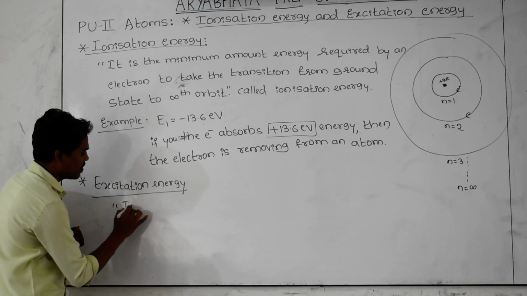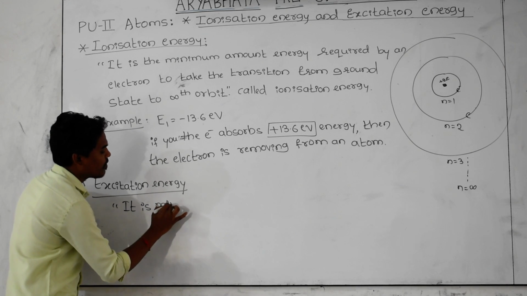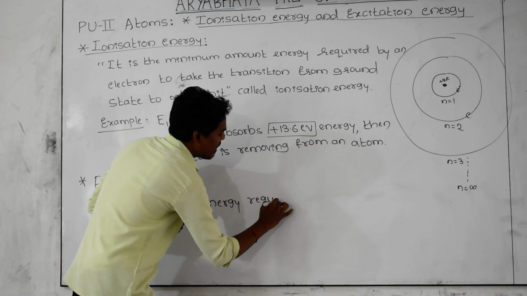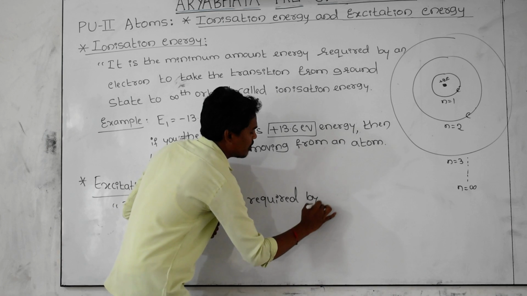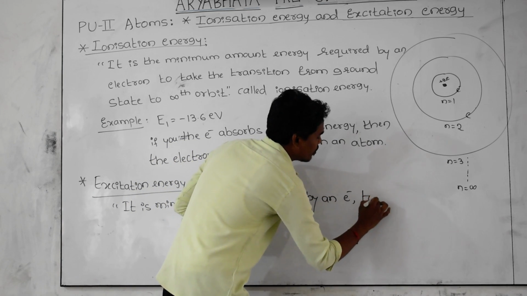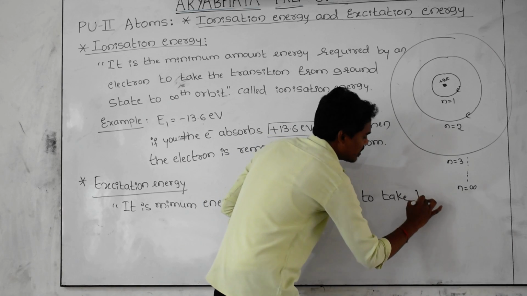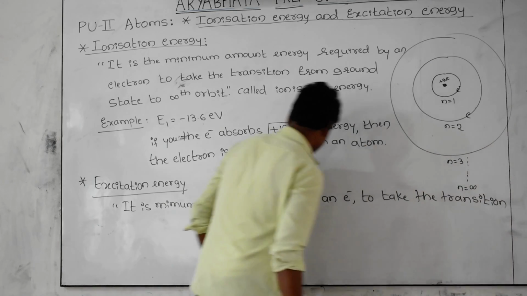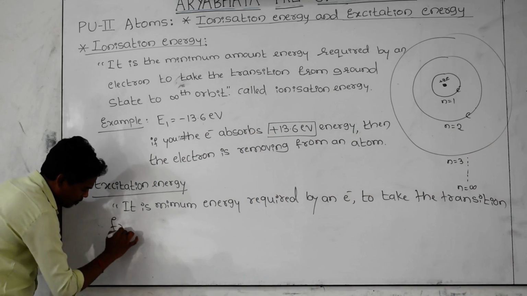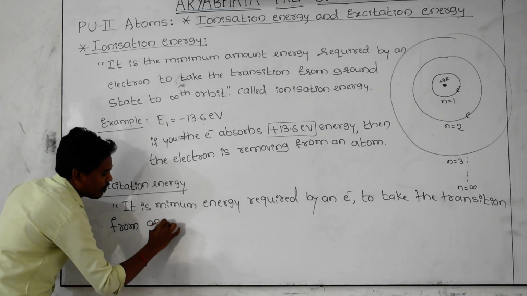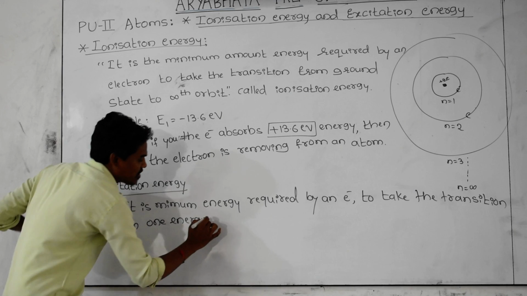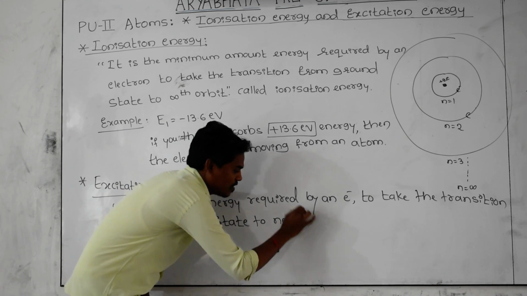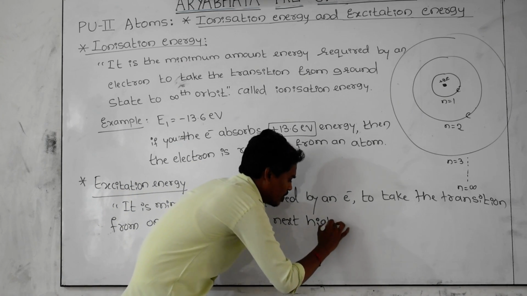This can be defined as the minimum energy required by an electron to take the transition from one energy state to the next higher state.